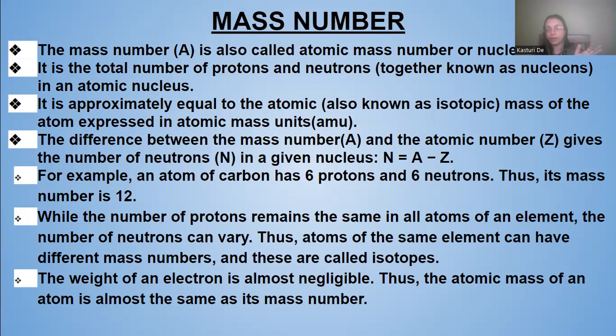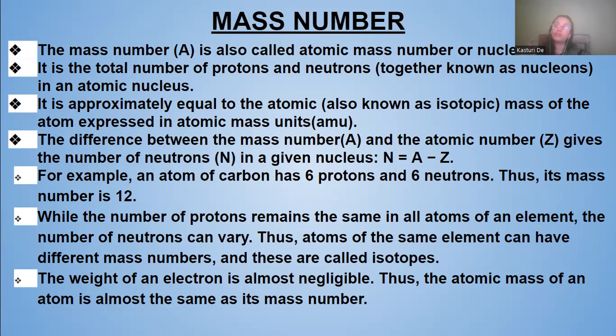So the total number of nucleons in an atomic nucleus is known as the mass number. Clear? It is approximately equal to the atomic mass, also known as isotopic mass of the atom, which is expressed in atomic mass units, or AMU. Okay, short form is AMU, so atomic mass unit.